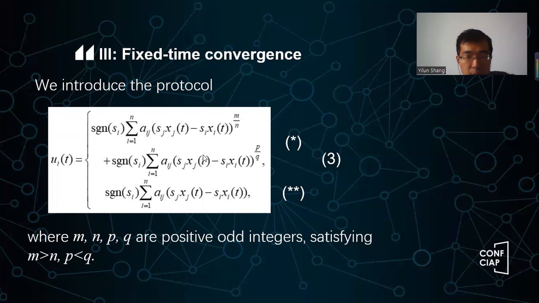For these components, we have different powers, m over n, and then p over q. Here, m and p, q are positive odd integers satisfying a relationship like m greater than n, p less than q. So for any m, p, q, as long as they satisfy this condition, we can use them as a power. So we have a little bit of flexibility here.